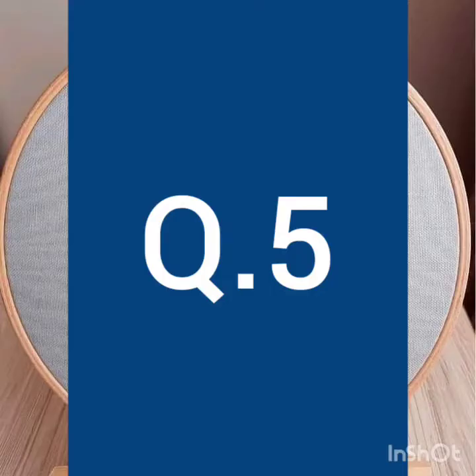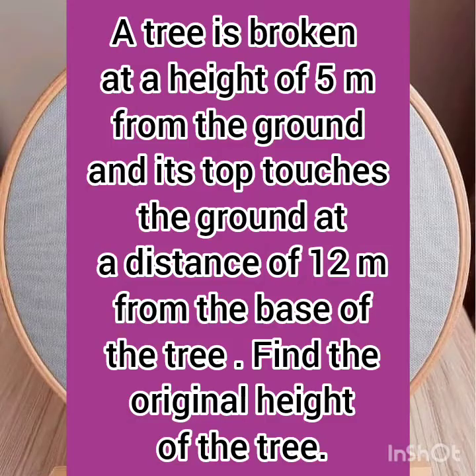Here, exercise 6.5, question number 5, a well-known question known as the broken tree question. The statement is: a tree is broken at a height of 5 meters from the ground and its top touches the ground at a distance of 12 meters from the base of the tree. Find the original height of the tree. This is the question. Let's try to understand the hidden meaning behind the question.